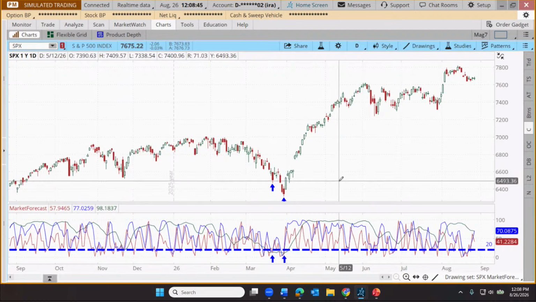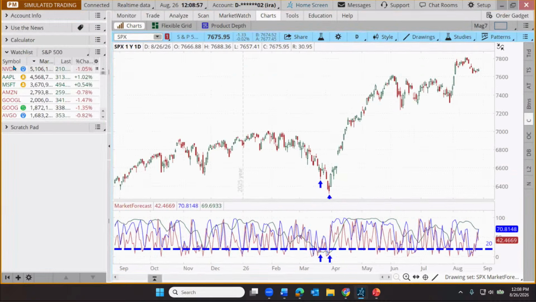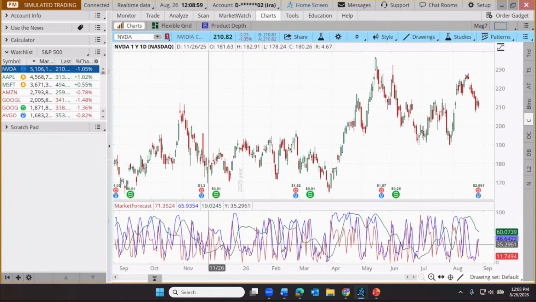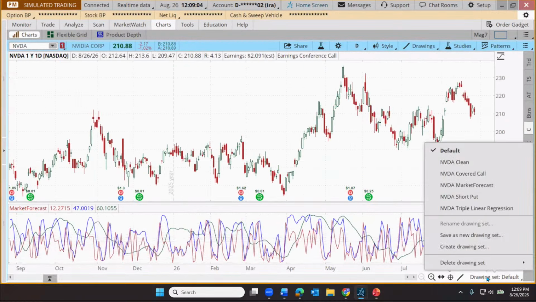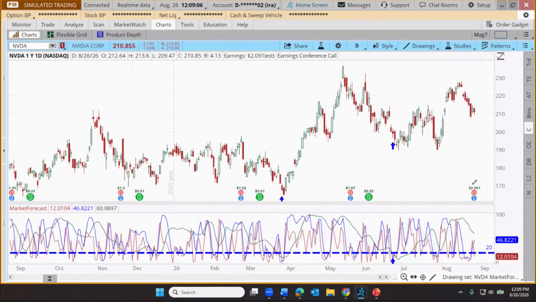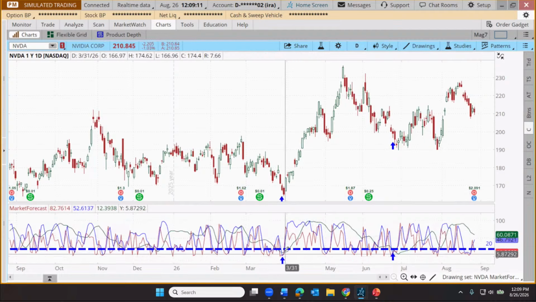So this can sometimes be applied. Yes, it's called the market forecast tool, but it's not exclusively for looking at market indices. We might also look at individual stocks. So for example, if we come over to our S&P 500 companies, let's just start at the top. Here's NVIDIA. Here's our market forecast. And let's load up a drawing set. These are a set of drawings that I made before the webcast started. And you can see this has also reached all 3 lines below 20 on just a couple of occasions over the last 12 months. Here's a cluster here.